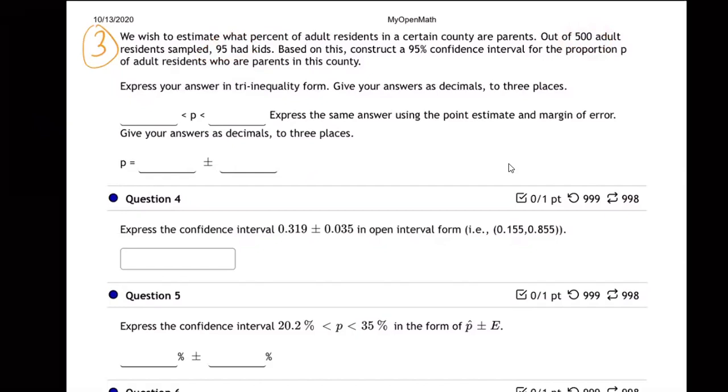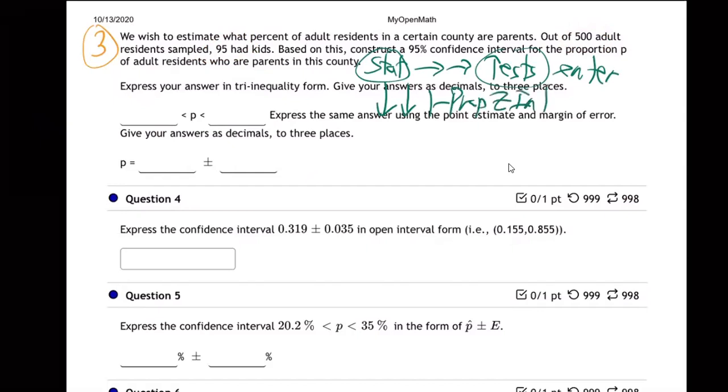We go to our calculator again. Same thing. So we hit stat and go over to tests. Hit enter. Go down, down, down to the 1 prop z interval and hit enter.